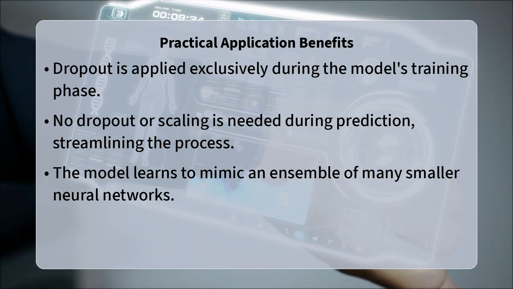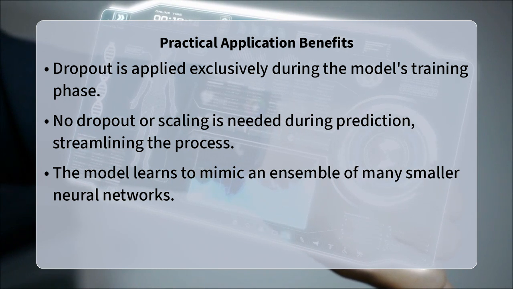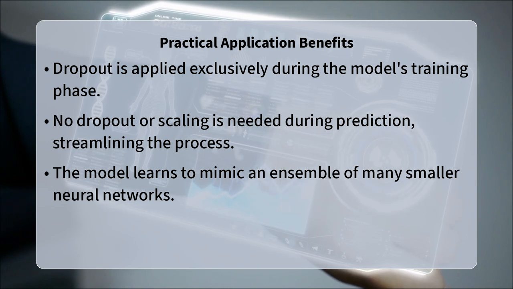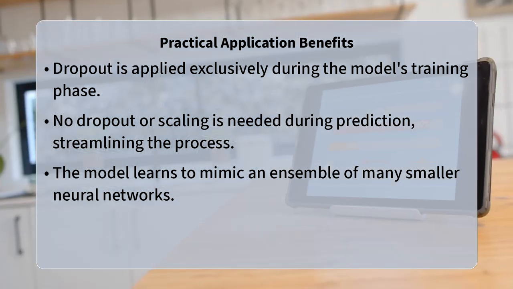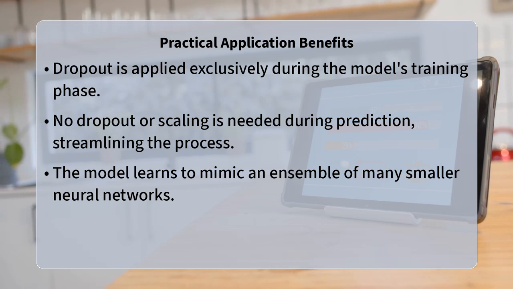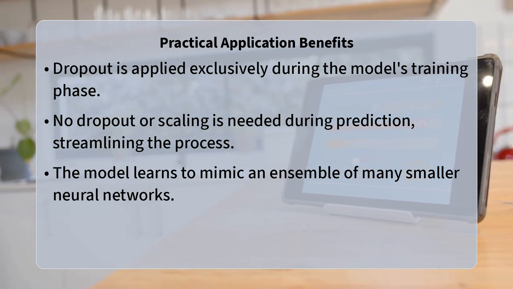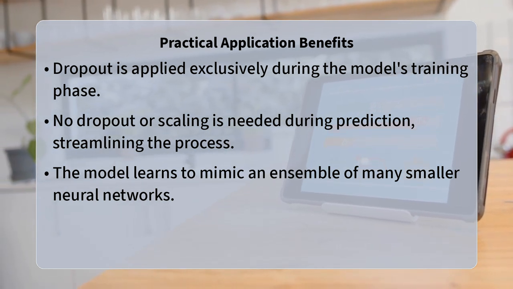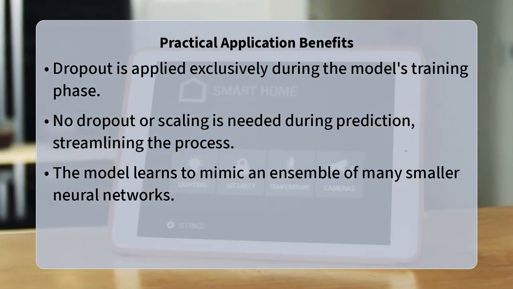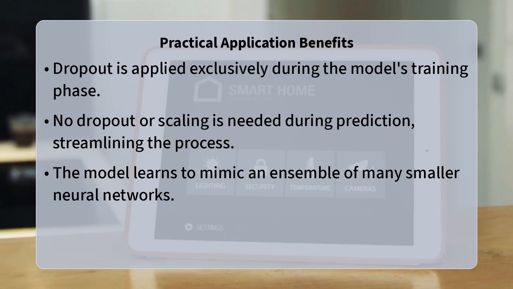Practically, implementing inverted dropout means applying this random deactivation and scaling only during the training phase. When your model is deployed for inference, no neurons are dropped, and no scaling is applied. This simplifies the prediction process significantly, as the model's weights have already been implicitly adjusted during training to account for the absence of dropout at test time. The network effectively learns an ensemble of many possible smaller networks.